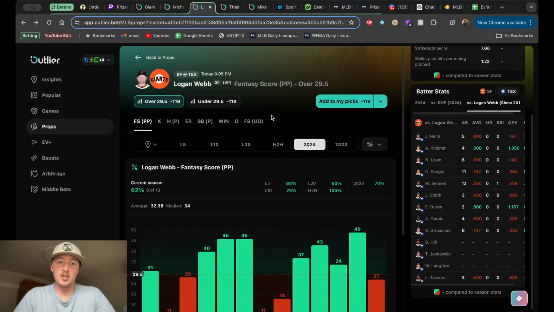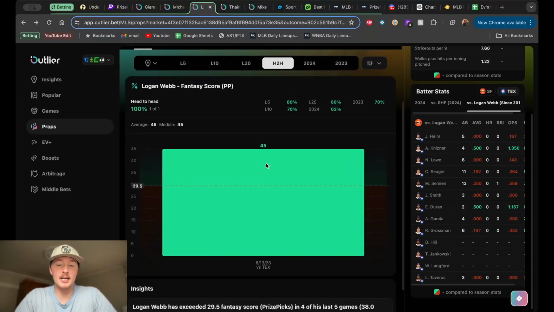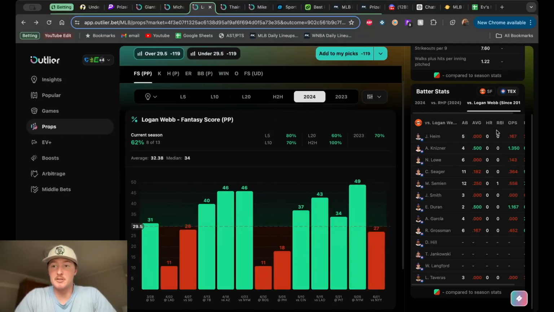And then real quick, let's take a look at Logan Webb. Fantasy score is at 29.5. I don't mind looking at that over, especially if we think the Giants are going to win this thing. He's hit it in 62% of games. He did face these guys last year, and he got over that. Take that with a grain of salt. But you do see the batting averages against Logan Webb. A lot of red here, especially like Semien.